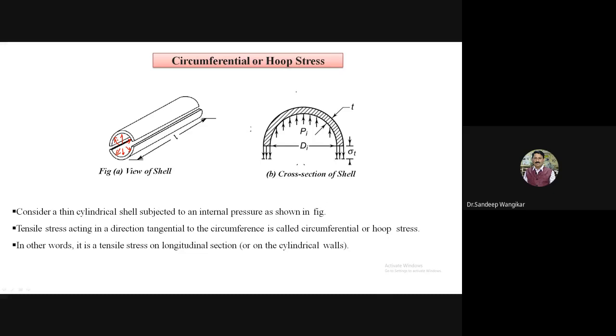The tensile stress acting in a direction tangential to the circumference is called circumferential or hoop stress. If you assume this as the circumference, then it is shown along the thickness, in the tangential direction.